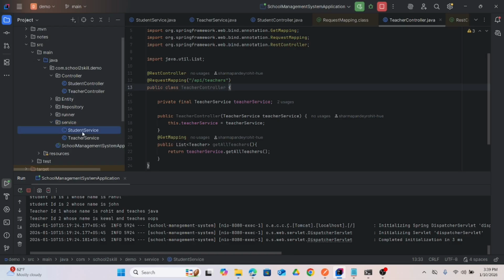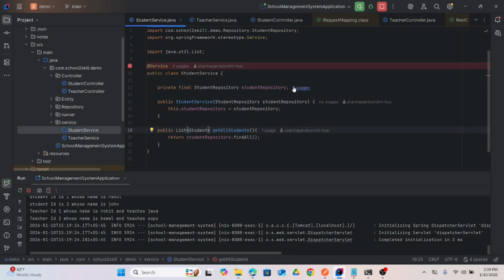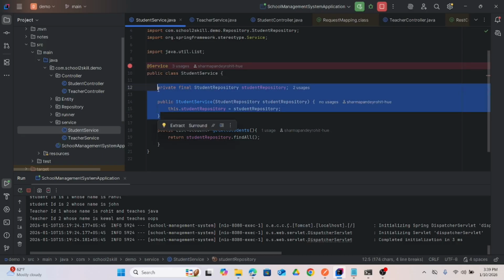Okay, student service. So what we can see here, I have made one class, StudentService, and this acts as a service. Here I have one default constructor. This is constructor injection. How can we do that?